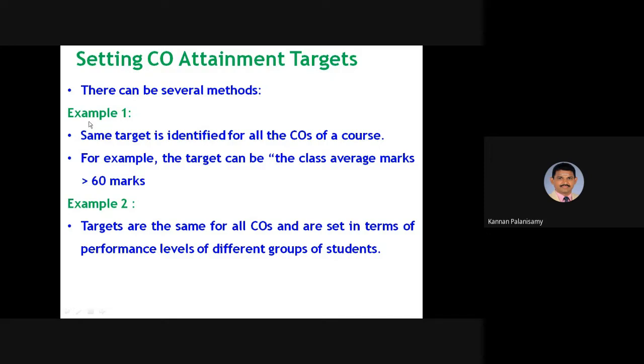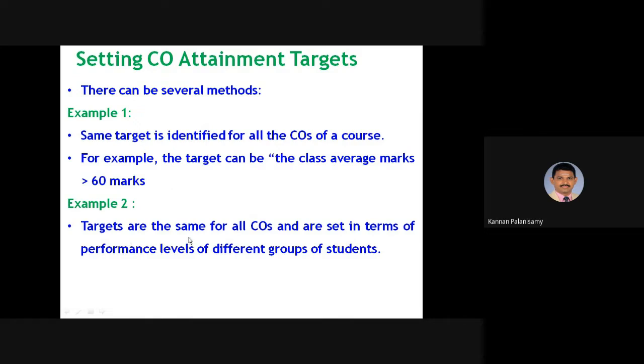And the first method: the same target is identified for all the COs of a course, right? For example, the target can be the class average marks. If the class average is 60, you can fix this 60 marks for all the COs. So this is one type.